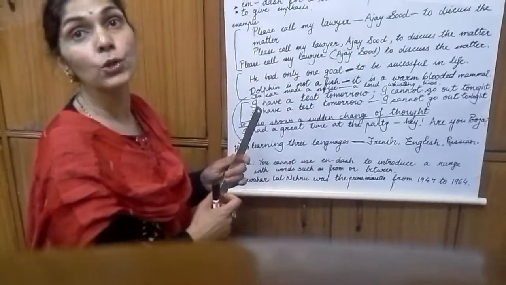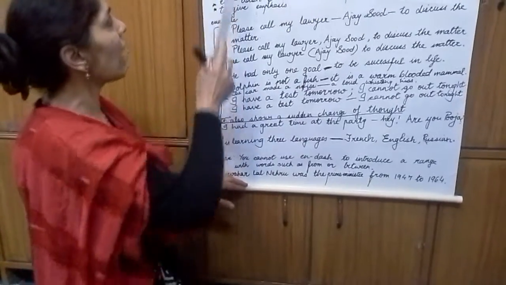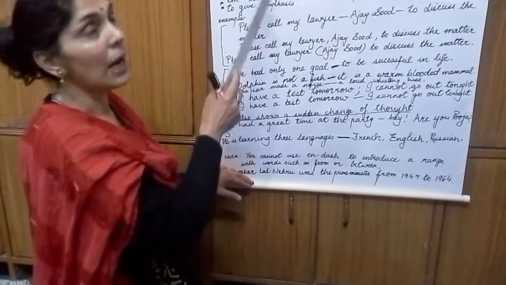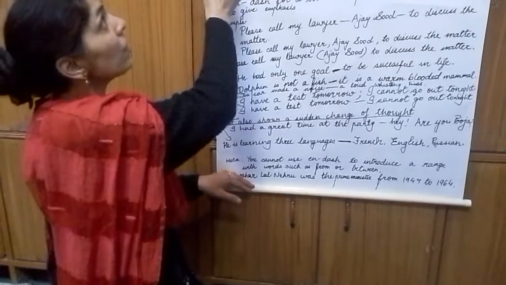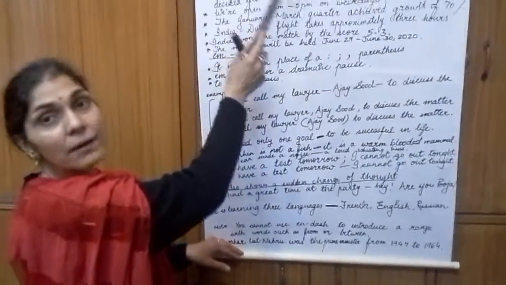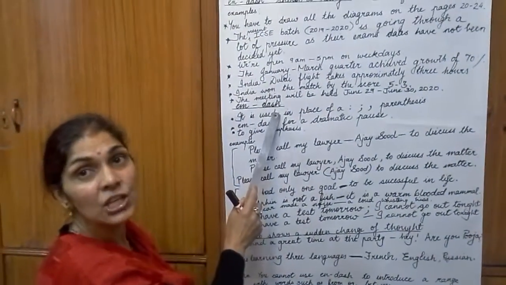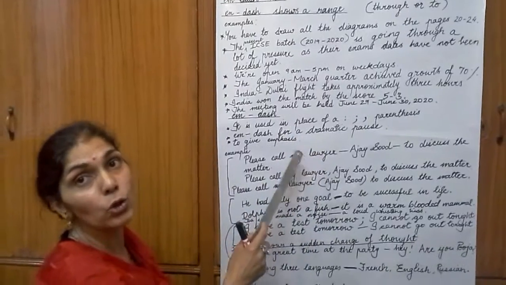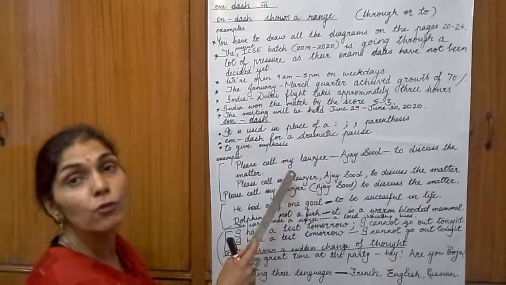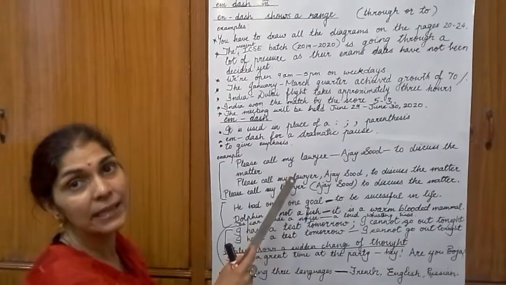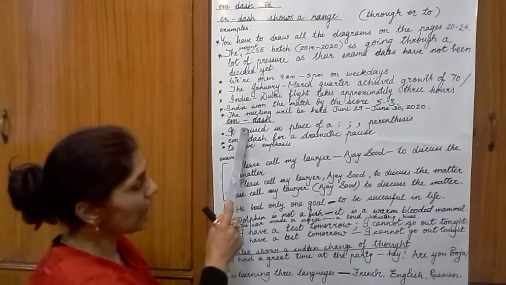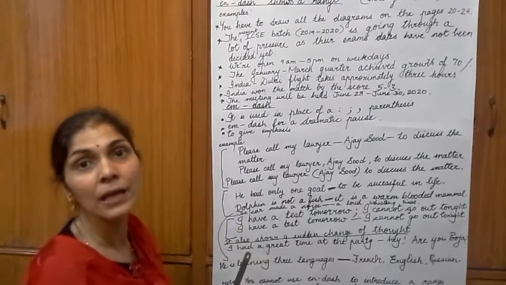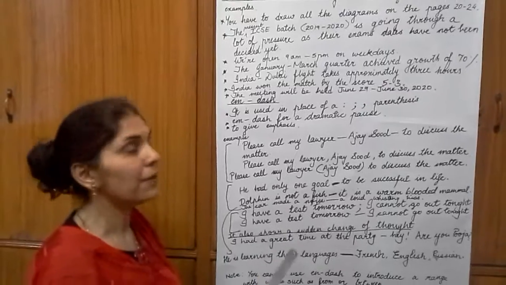So I hope the use of an en dash and an em dash is clear to you. I repeat once more, an en dash shows a range while an em dash gives a pause. If you want to give a dramatic pause, or if you want to emphasize a part of a sentence, you use an em dash. Thank you children, and use this in your writing creatively.